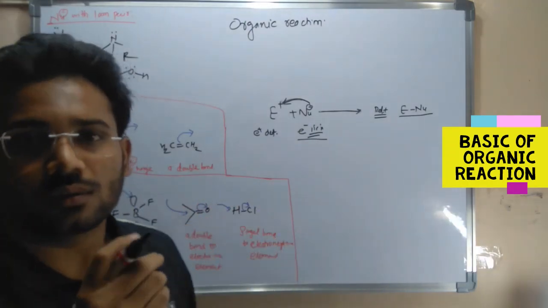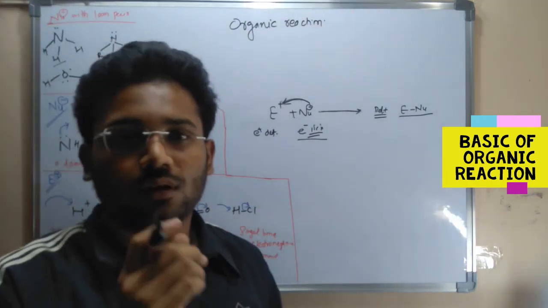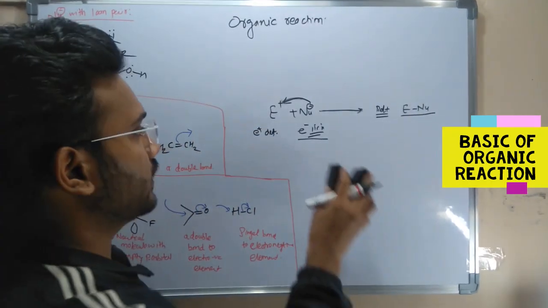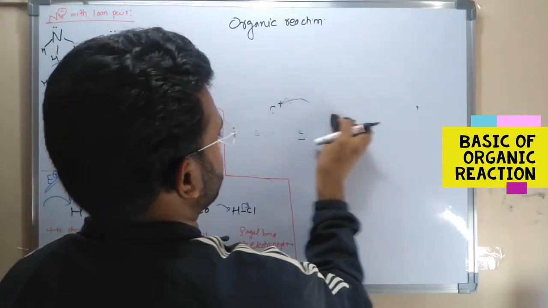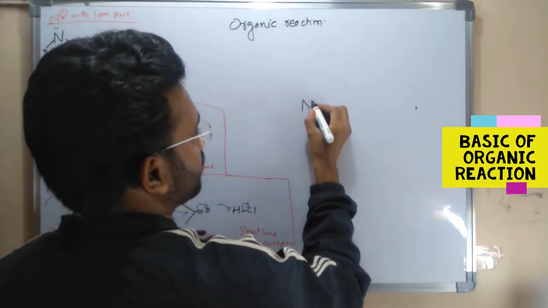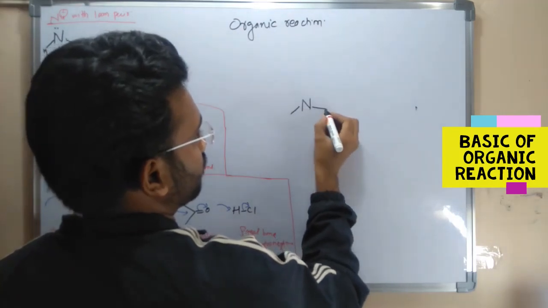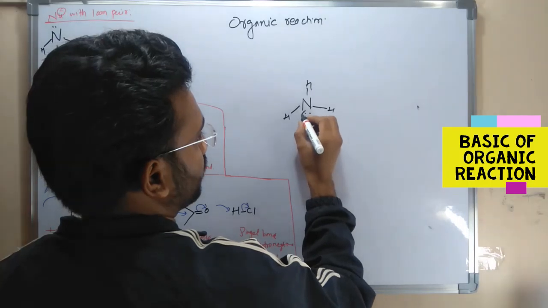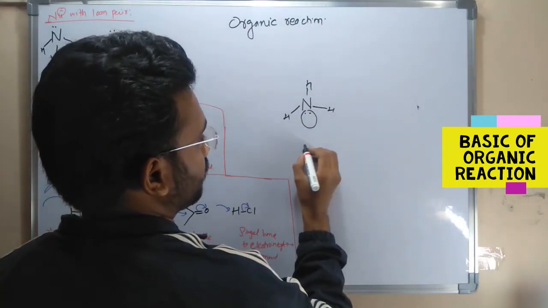To understand how the reaction happens, we will discuss one very basic reaction. See, this is the reaction of ammonia, with its lone pair of electrons, and the reaction with boron.